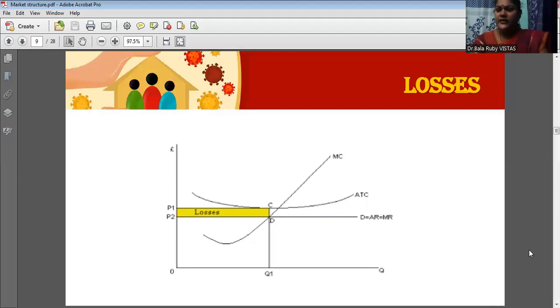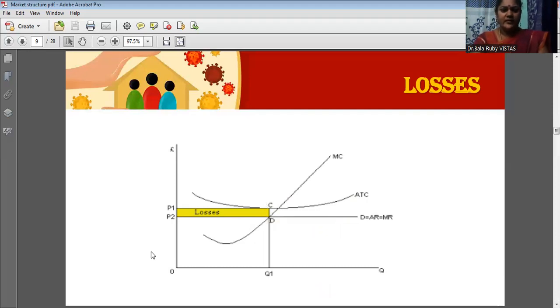Then you identify the equilibrium point. What is the equilibrium condition? MC is equal to MR. This is the MC curve. This MC curve intersects this MR curve at point D. So D is the equilibrium point. Now from this equilibrium point, draw a perpendicular line to the x-axis and extend this perpendicular line up to the average cost curve.